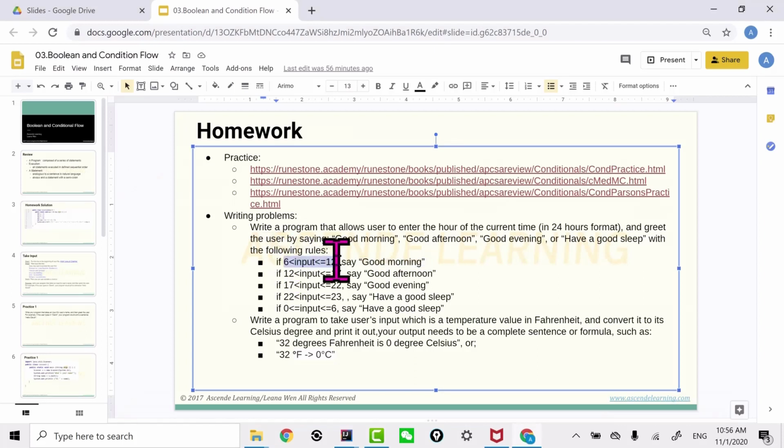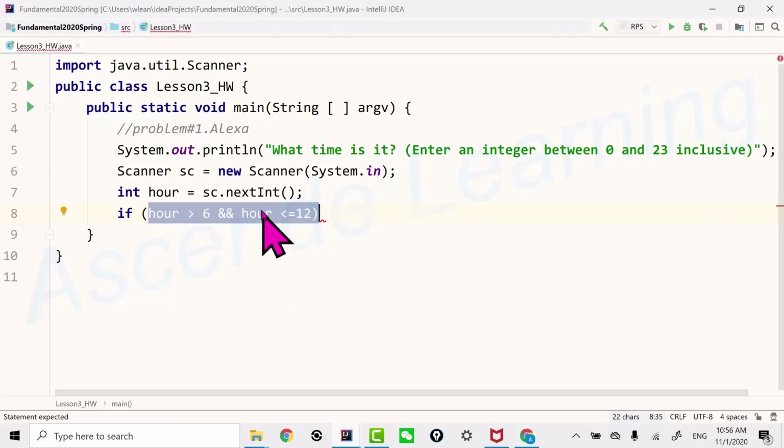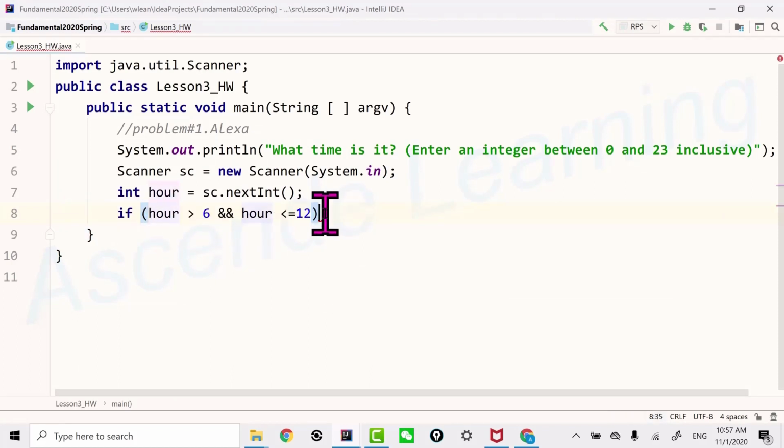Some people just directly put this into the condition inside the parentheses. It's not going to work. Why? Because the Java compiler is not human, so it expects a certain specific grammar. You have to talk this way. This is the language. This is how the language works. You know, for Spanish, you say something in a certain way. For French, you say something in a certain way. For Java, you have to say this in this way. Okay.